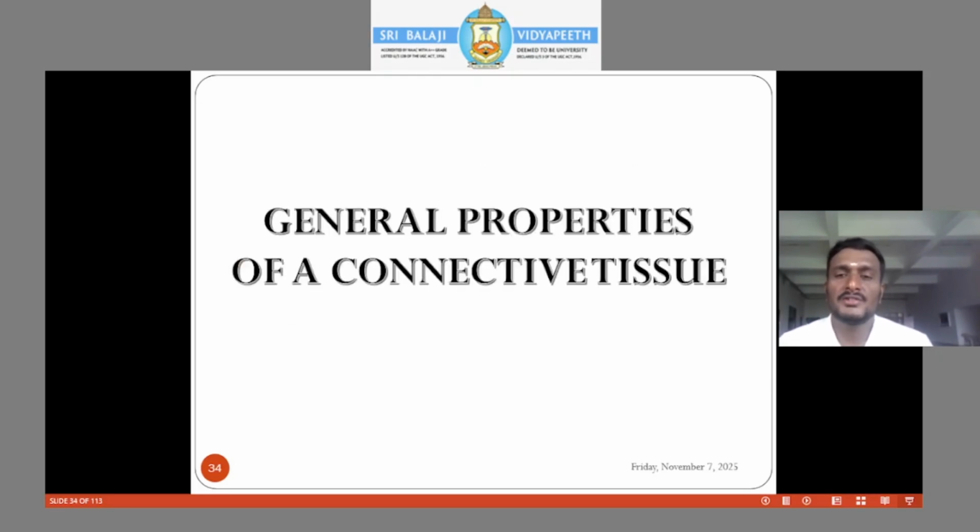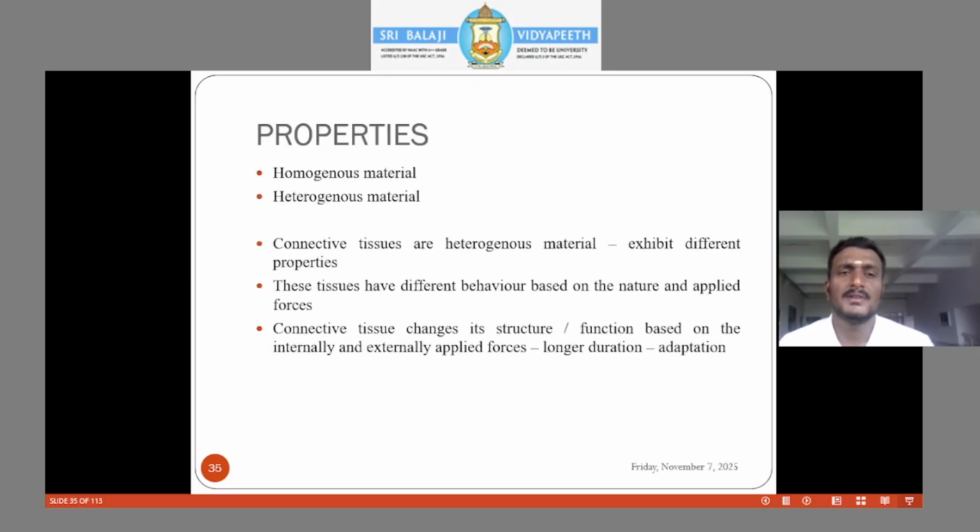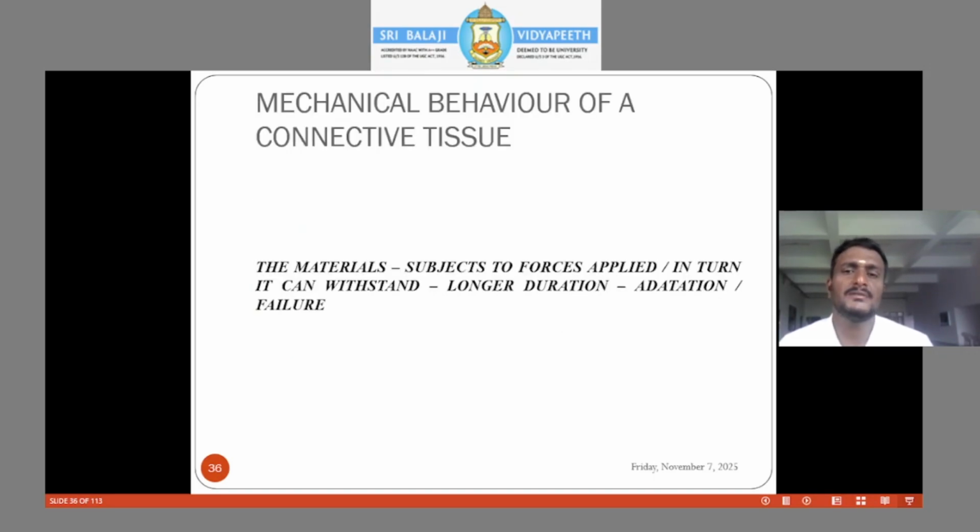Now we are entering into the general properties of connective tissue. All these connective tissues are subjected to certain properties. It acts as a homogeneous material, and it acts as a heterogeneous material. It shows a mechanical behavior when it is getting loaded. In the initial stages, the loading is accepted, but in the later stages, the loading is adapted to over a long duration.